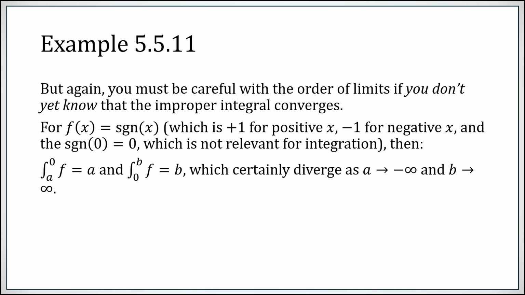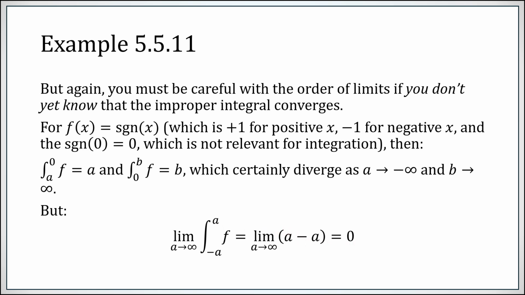Now, this function is -1 for negative numbers. So if a is negative, then the integral from a to 0 will simply be -a. And if b is positive, you now are integrating from 0 to b, +1, which gives you b. So certainly, both of these diverge as a goes to -infinity and b goes to +infinity. But if you attempt to combine them into the same thing here, you're now integrating a function from -a to 0, which is -1, and then from 0 to a, which is +1.